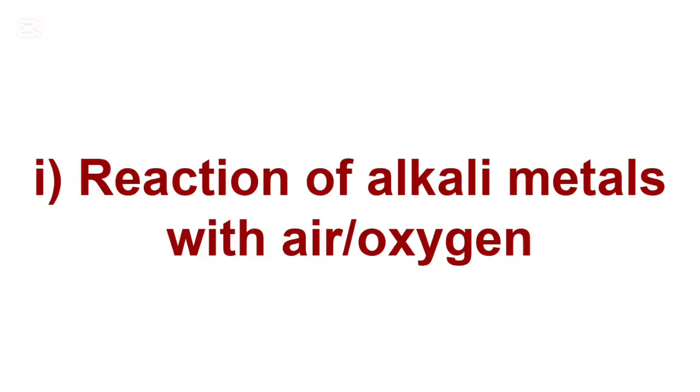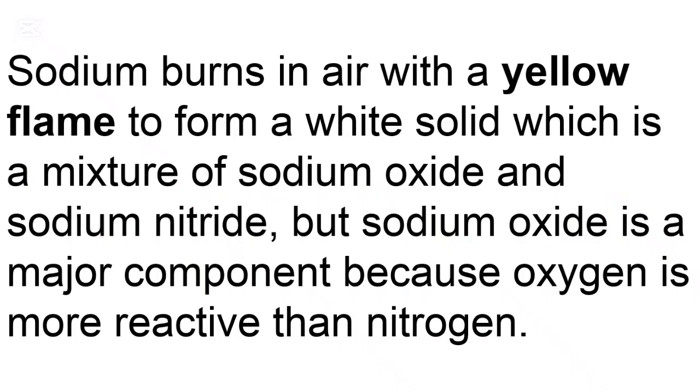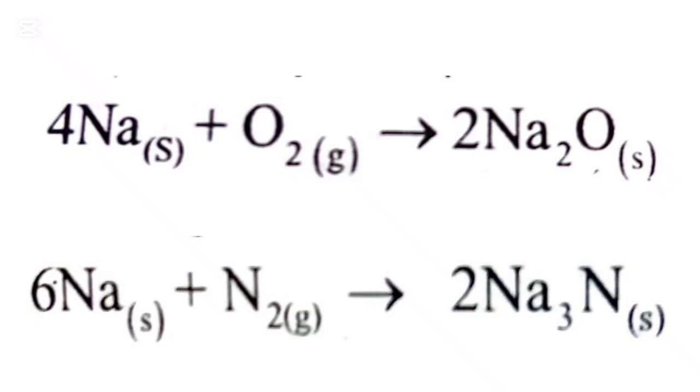Reaction of alkali metals with air or oxygen. Sodium burns in air with a yellow flame to form a white solid, which is a mixture of sodium oxide and sodium nitride. But sodium oxide is a major component because oxygen is more reactive than nitrogen. The equations for the reactions are as follows. We have sodium plus oxygen to form sodium oxide. Then we have sodium plus nitrogen to form sodium nitride.